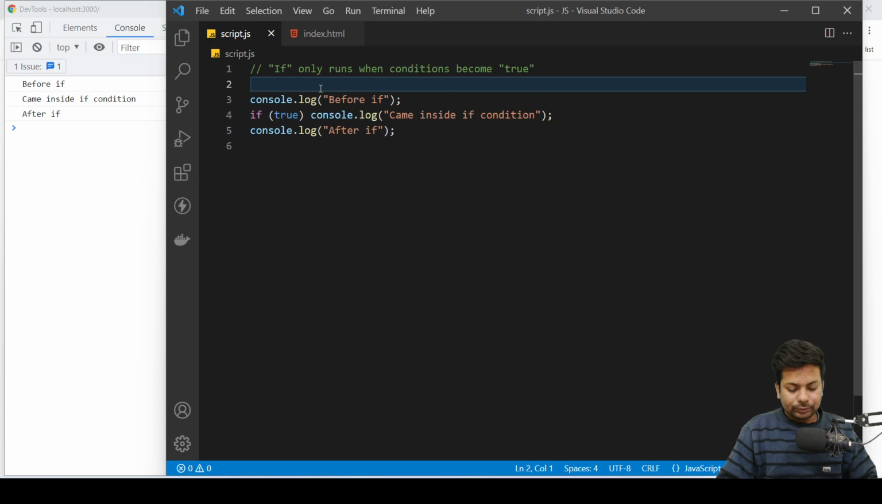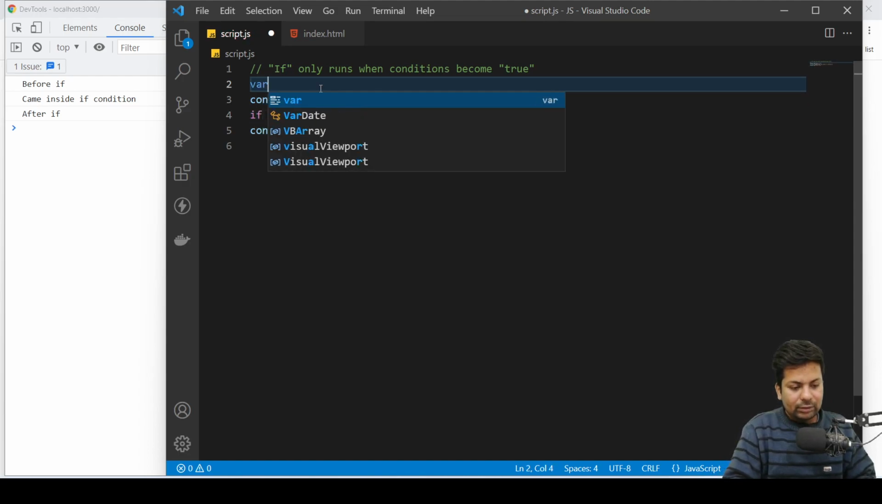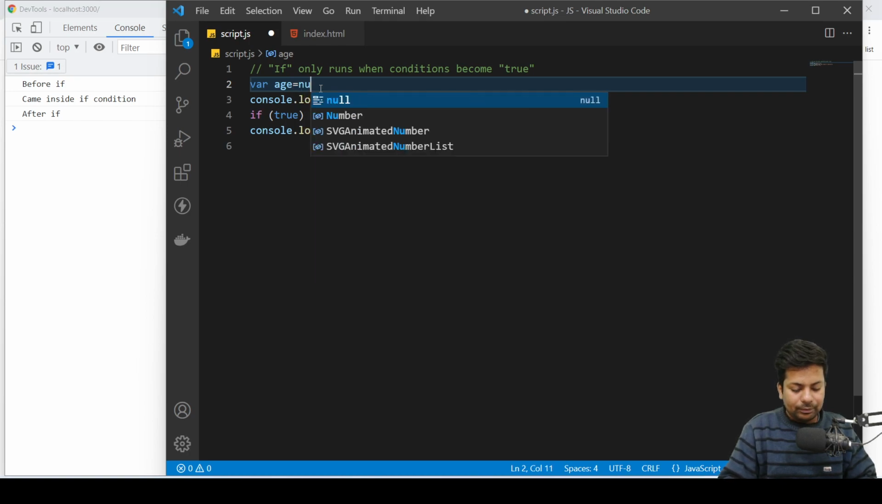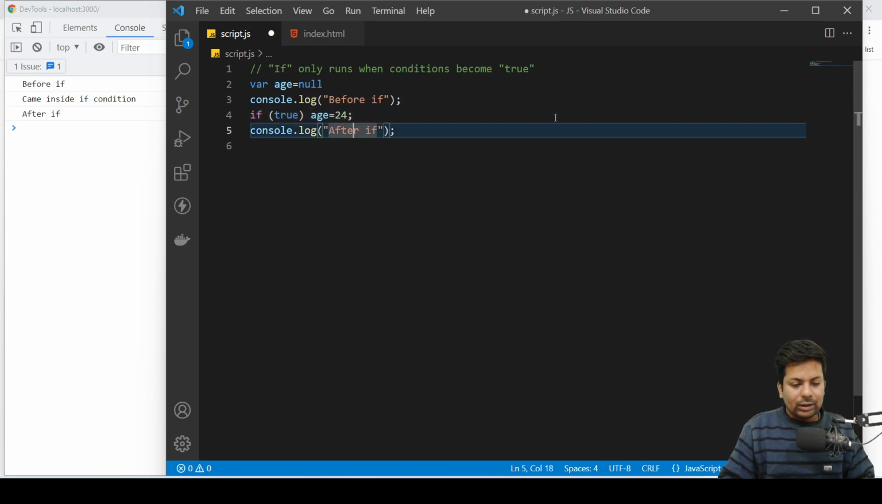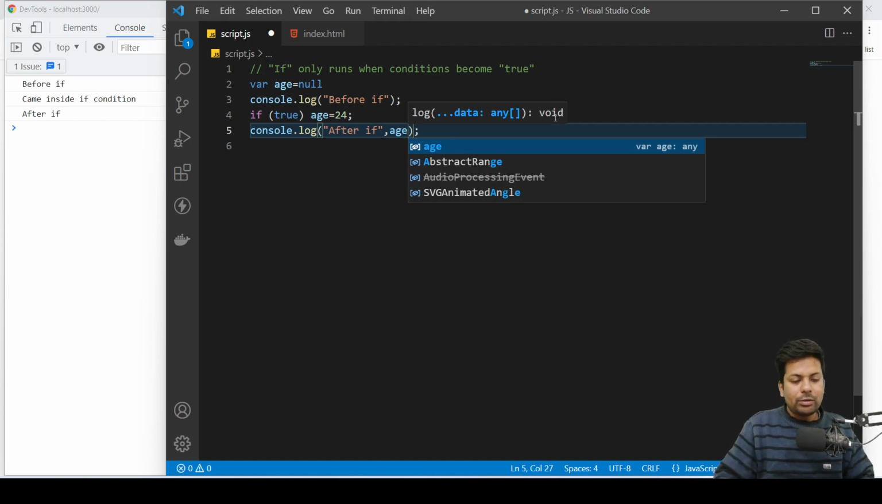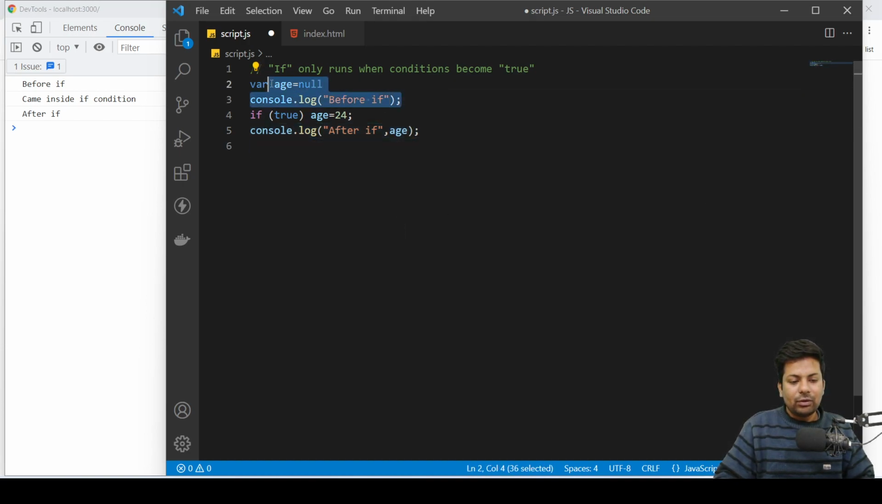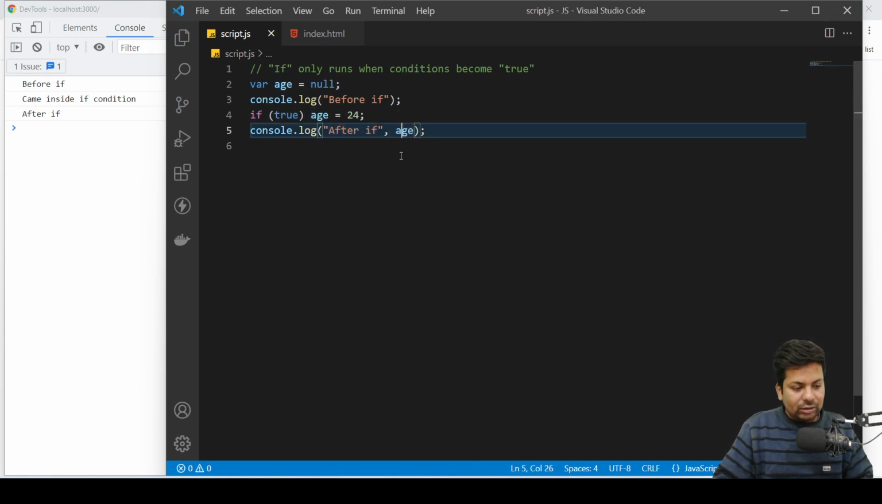Now suppose I want something before, like suppose variable age equals null. Here I will say if true, make the age 24, and here I will just print the age. Okay, normally age is null. Before if, true, make age 24, then after if, print the age. Save it. I got before if, after if 24. Okay, that's correct.